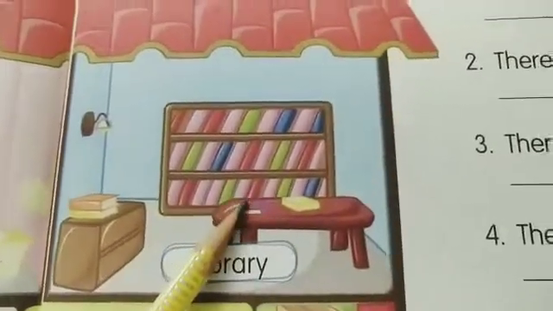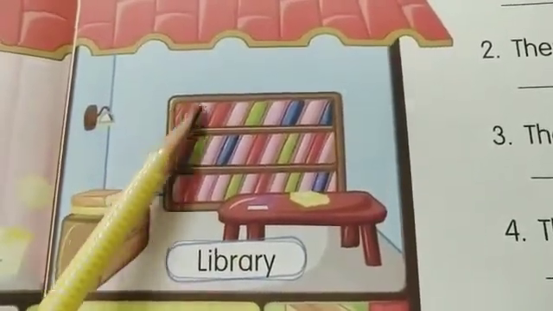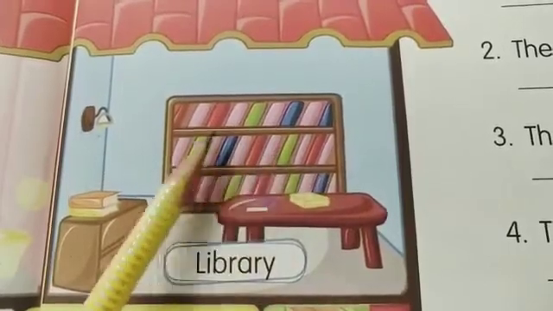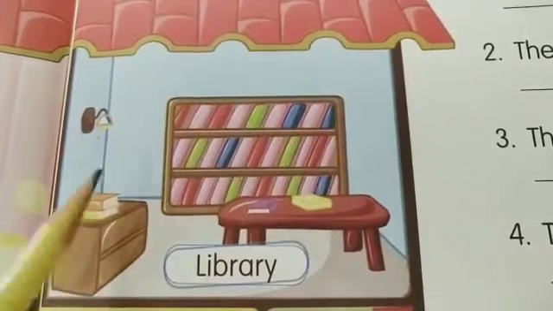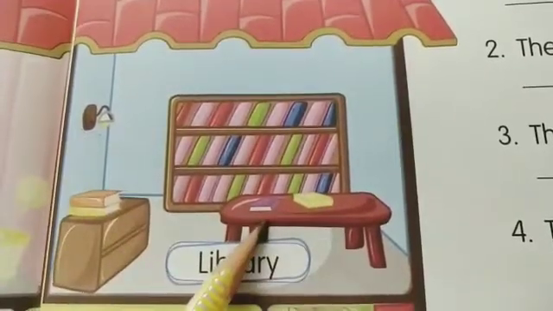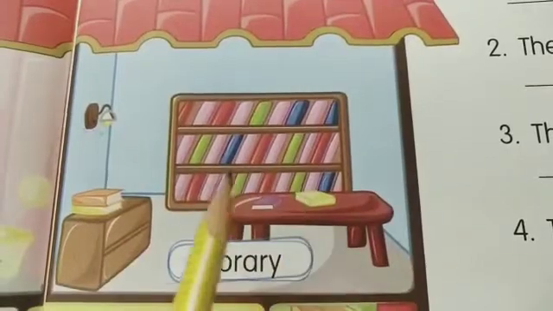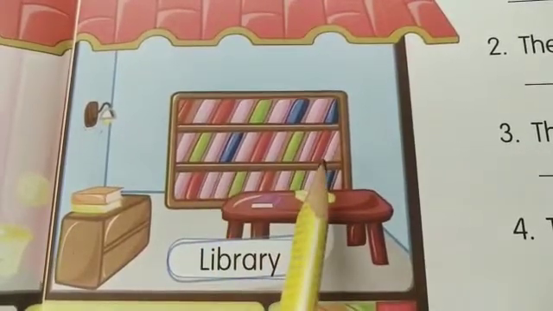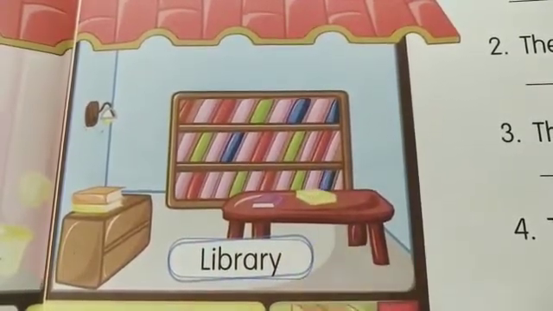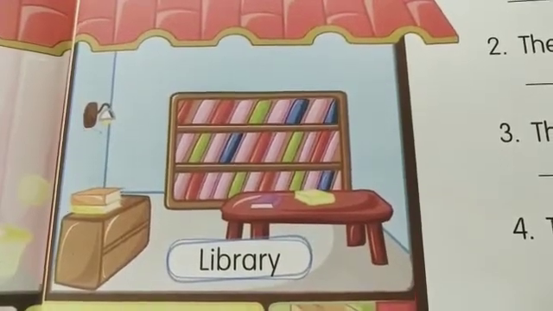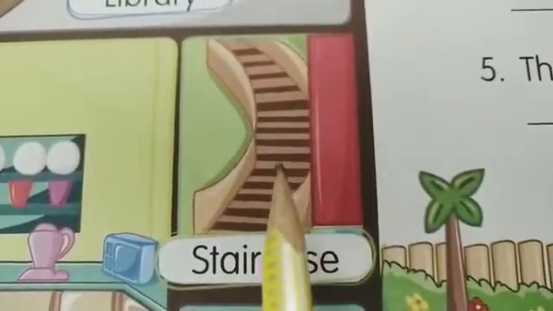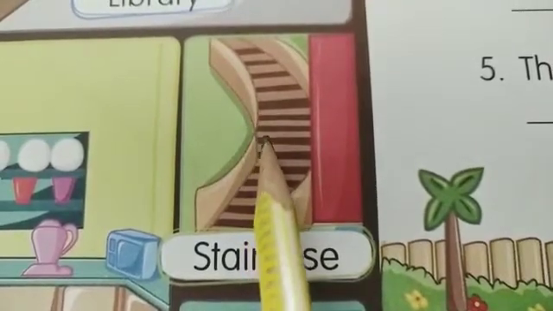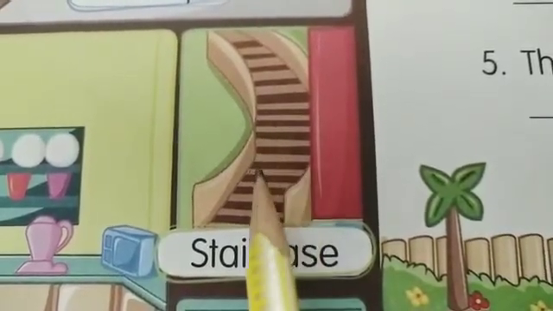This is library, where people keep different types of books, magazines, newspaper, and this is a showcase, bookcase, and this is a lamp, wall lamp. This is a table where people can sit and study. Now this is staircase. Staircases are needed for convenient and safe going from one floor to another one.